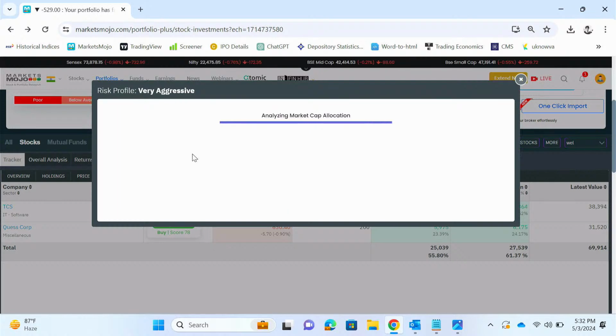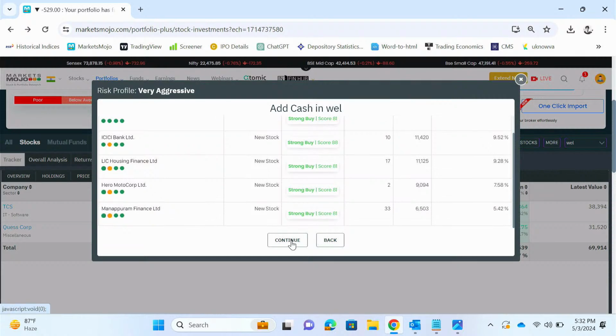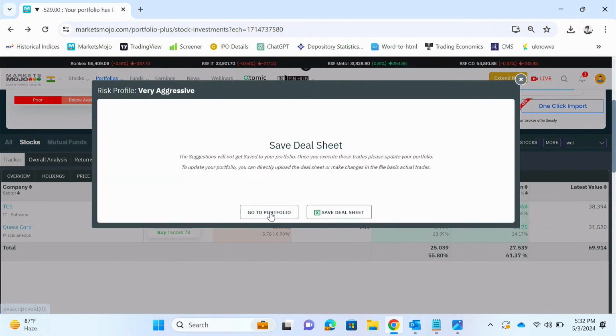Like we did for model portfolio, if you have extra cash, you can just put it over here, say add cash, I want to add. Now this is what it is suggesting for you to buy. Right now they are very highly rated Mojo stocks. So you just add them.